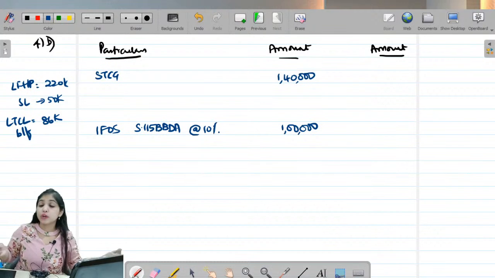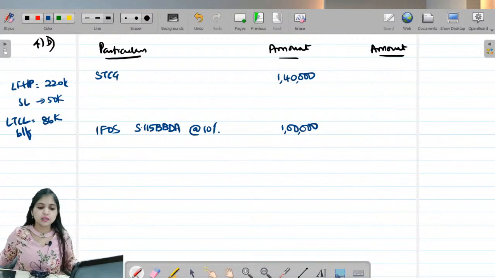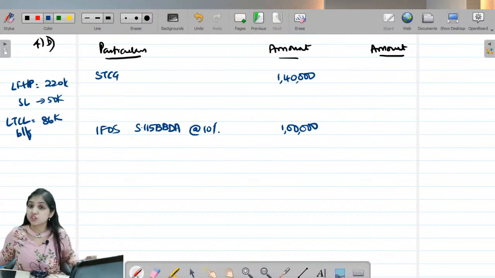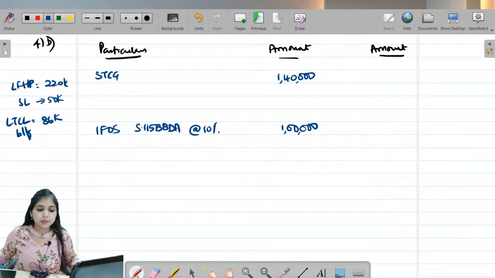But then if you want, you can also apply the concepts which you have learnt, and you can assume that it is tea grown, manufactured and sold. So in that case, what will you say? Composite income. 40% will be business income, or business loss in this case because it is loss, and the balance 60% will be agricultural loss. So you can do it either way. I have given you both the options. Let us pick this option because this is the option which has been followed even in your solution. So 96,000, 40% is business loss and 60% is agricultural loss.